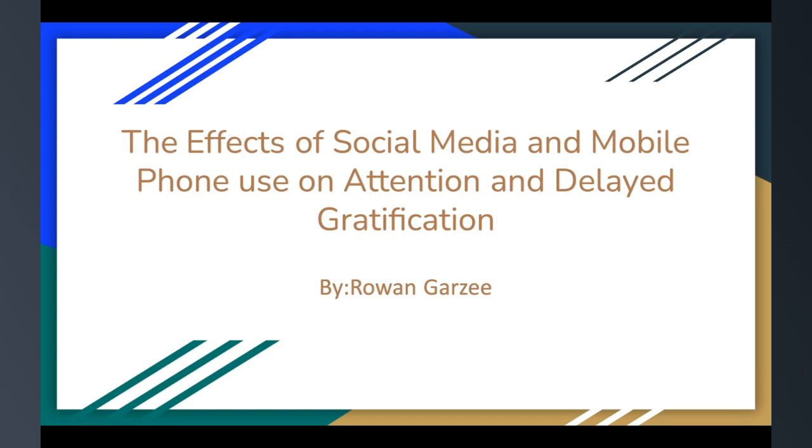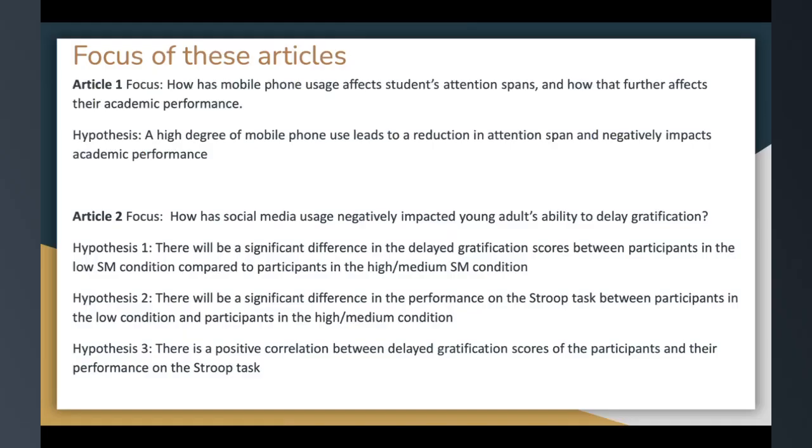The Effects of Social Media and Mobile Phone Use on Attention and Delayed Gratification. Focus of these articles. Article 1's focus was how mobile phone usage affects students' attention spans and how that further affects their academic performance. The hypothesis was a high degree of mobile phone use leads to a reduction in attention span and negatively impacts academic performance.